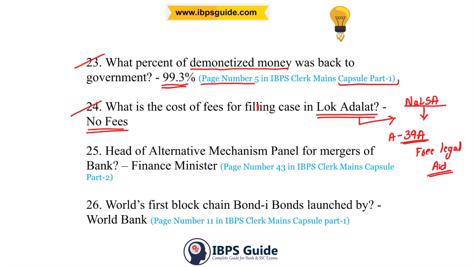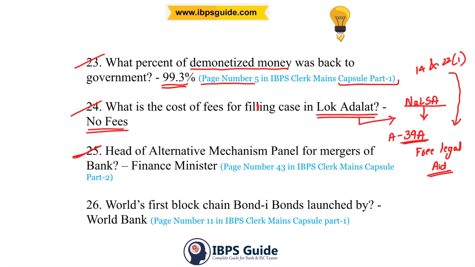And also Article 14 and Article 22 Clause 1. Article 14 and Article 22 Clause 1 of the Constitution makes it obligatory, makes it compulsory for the state to ensure equality before law. How will there be equality before law? Once everyone can access law, there will be equality before law. Hence, Lok Adalat has no fees at all.